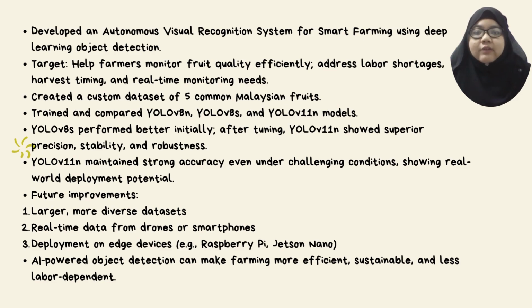Looking forward, there are several ways to further improve this system. We can expand the dataset with more diverse images, incorporate real-time data collection using drones or smartphones, and deploy the model on edge computing devices like Raspberry Pi or Jetson Nano for on-field use. With continuous advancement in AI and computer vision technologies, smart farming systems like this can significantly improve productivity, reduce labor dependency, and contribute to more sustainable agriculture practices.